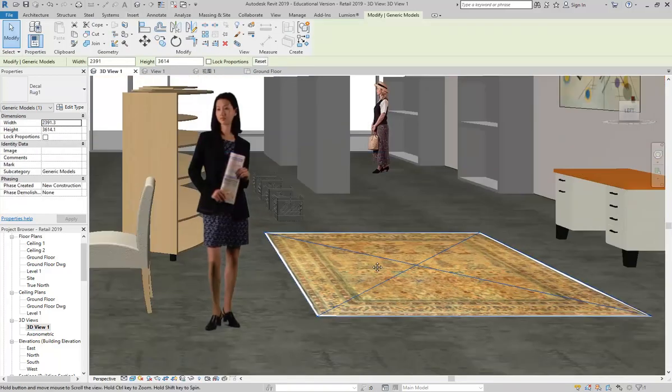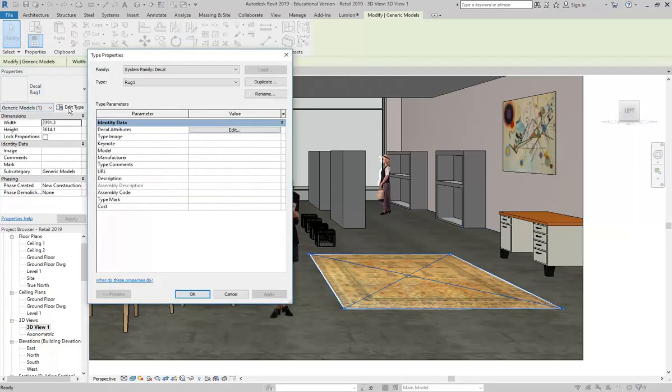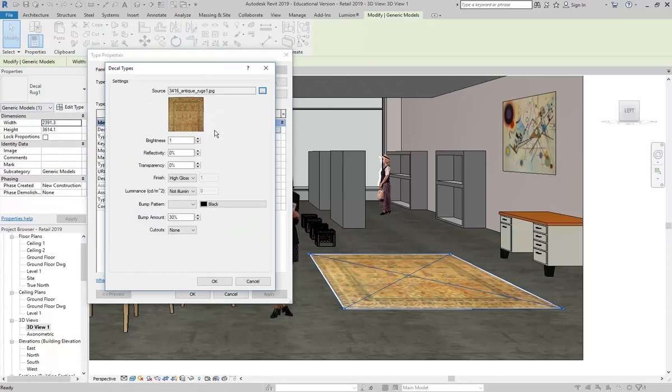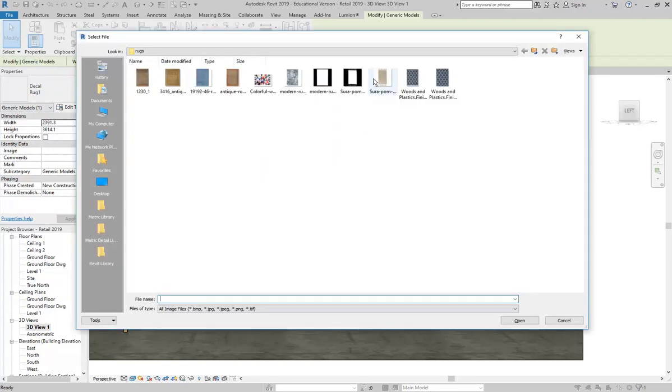Maybe I'll show you very quickly, but for this assignment you don't really need to get into that level of detail. It's meant to be concept presentation, so don't get too obsessive about things like that. But if you want to know, you can just again go back into the decal settings by clicking Edit Type, and again Edit, and you'll see there's an option for cutouts. And so there, if I go to Image File, I'm pretty sure with this one I do have a cutout file.